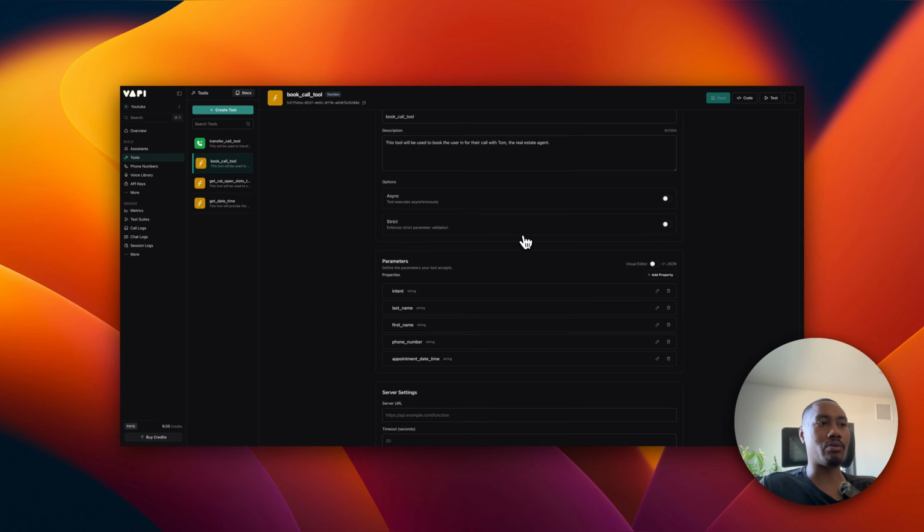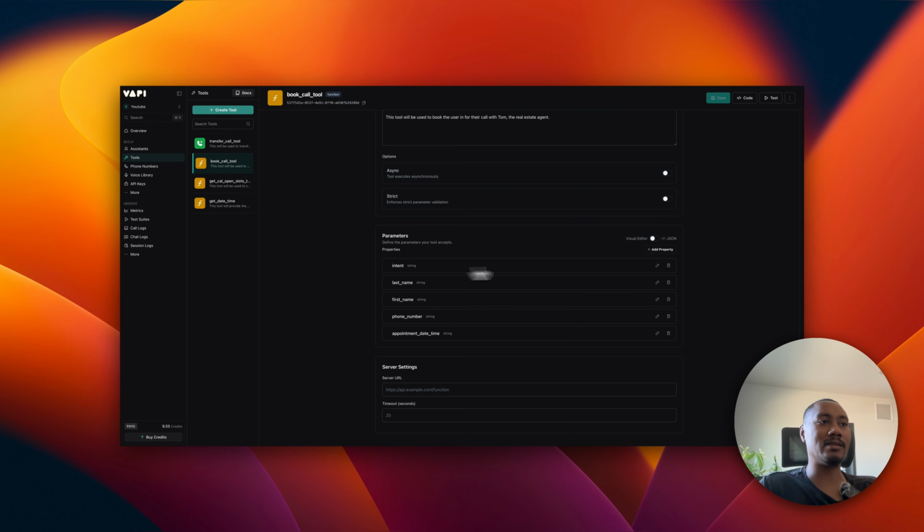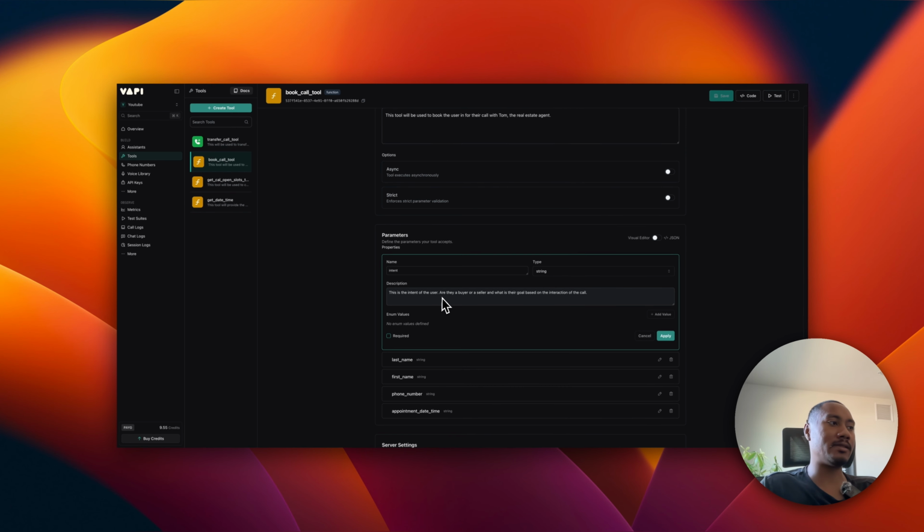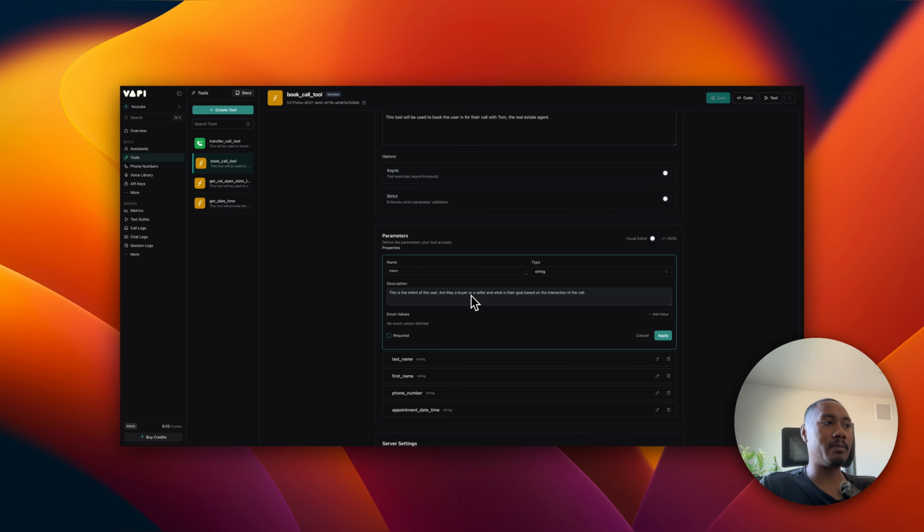Now, there are some parameters that we're going to need. Essentially, we're going to be connecting this to Cal's APIs so that we can book an event on the calendar. The parameters that we need start with the intent. For the description, I have this is the intent of the user. Are they a buyer or a seller?